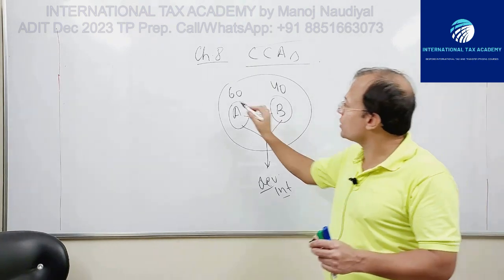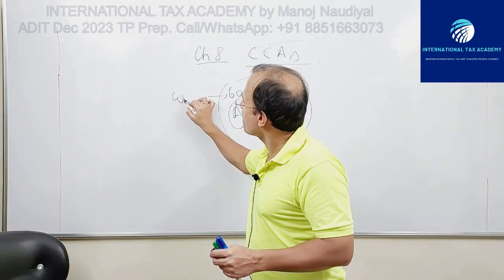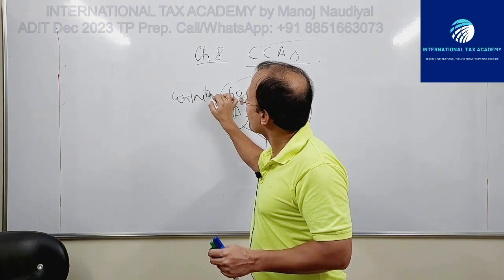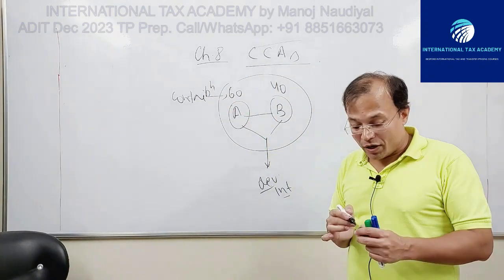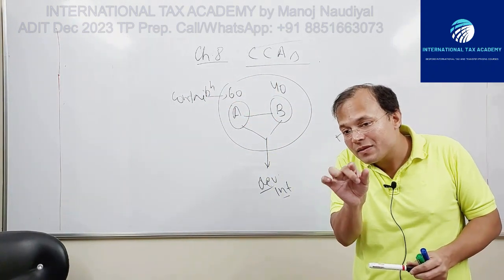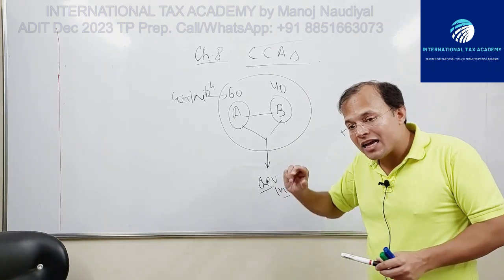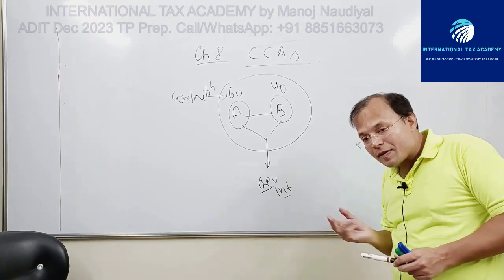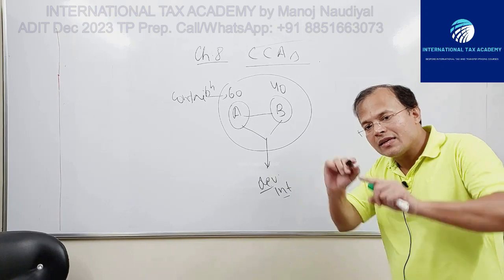This is the contribution, 60-40. To ensure that the arm's length principle is satisfied, the expected benefits should also be in the same ratio.